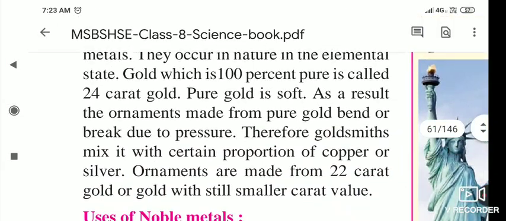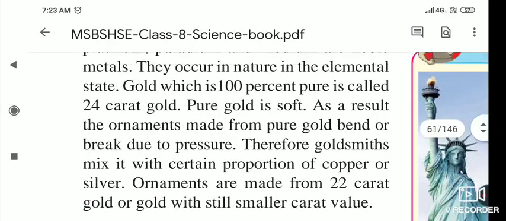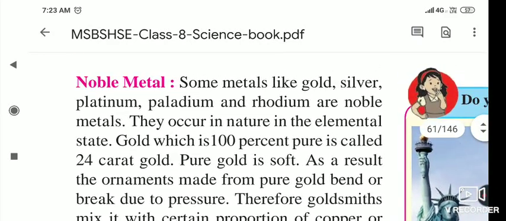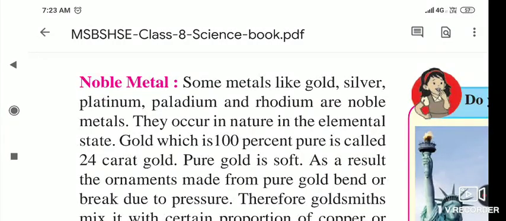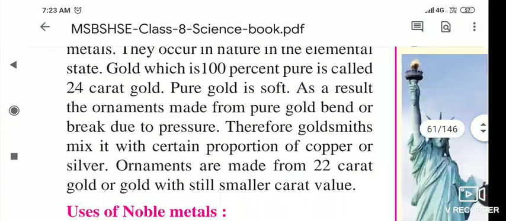According to the karats, the value of the gold is decided. So that is about the noble metal gold that we have seen.